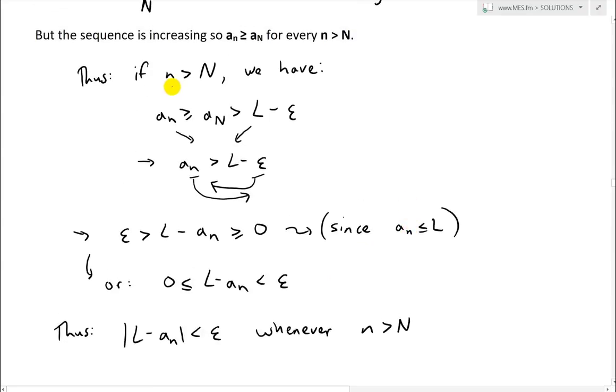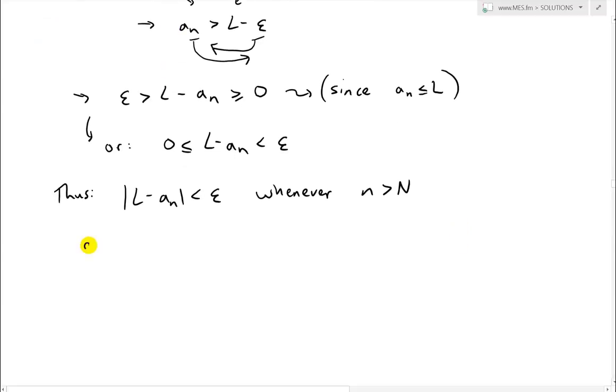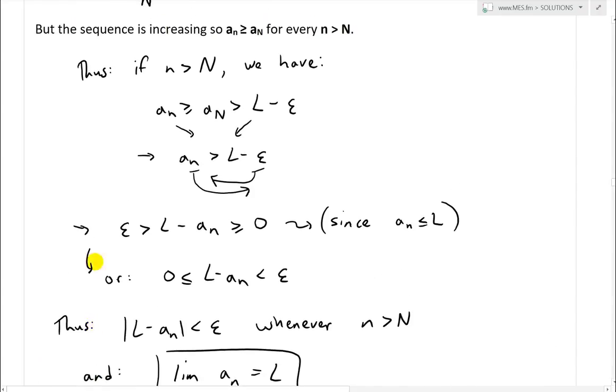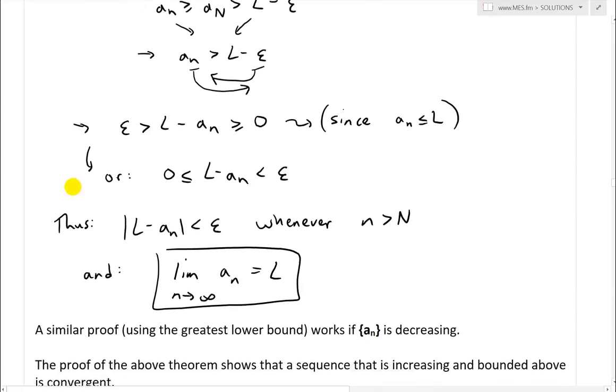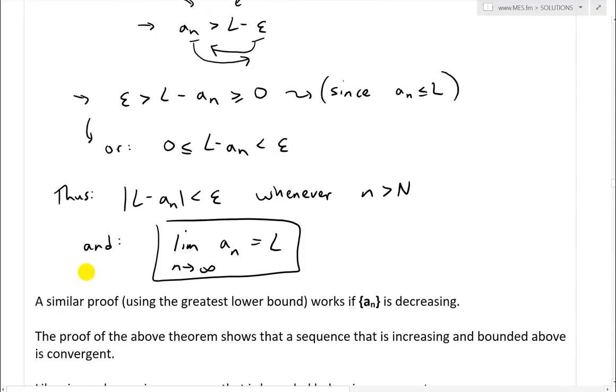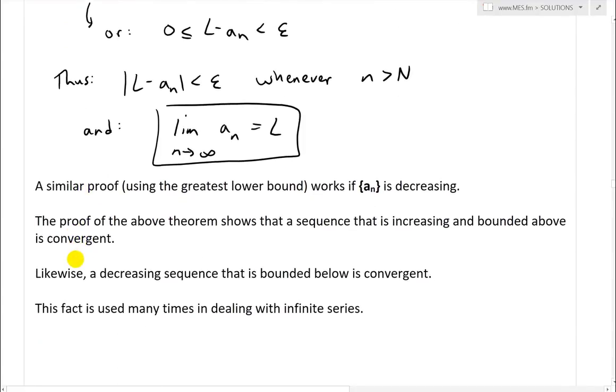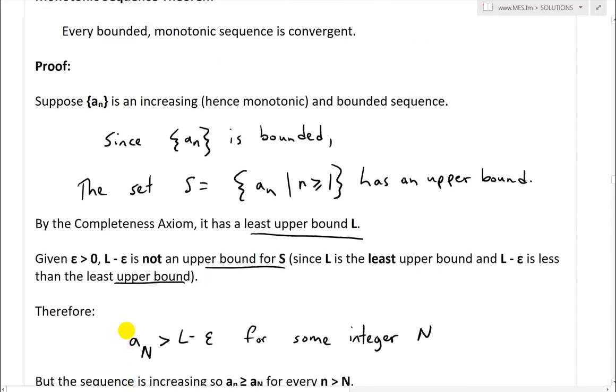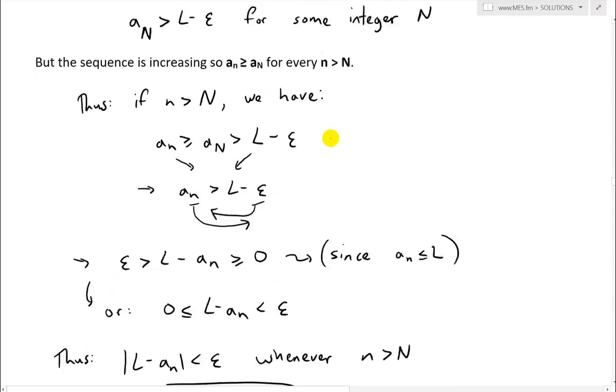Again, as above. So in other words, this is the definition of the limit: the limit as n approaches infinity of a_n equals L. Very interesting, just using the mathematical rigor of the axiom and theorem to show that it's essentially the same thing as the limit. So it proves that there's a limit for a monotonic and bounded sequence. Every bounded monotonic sequence is convergent.